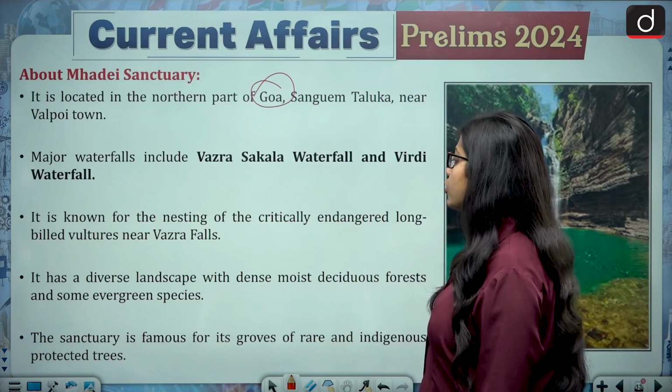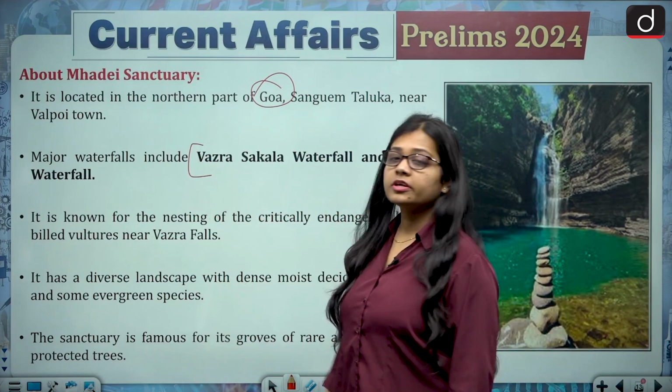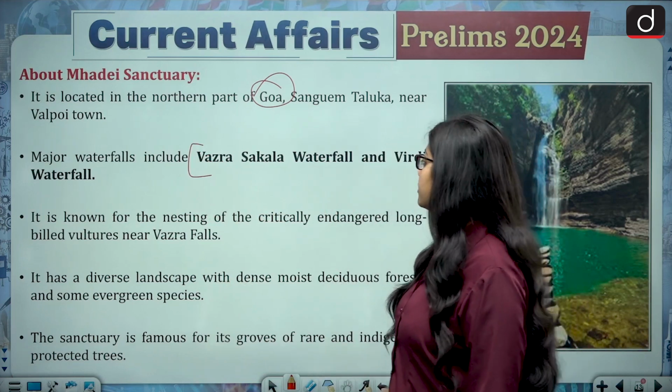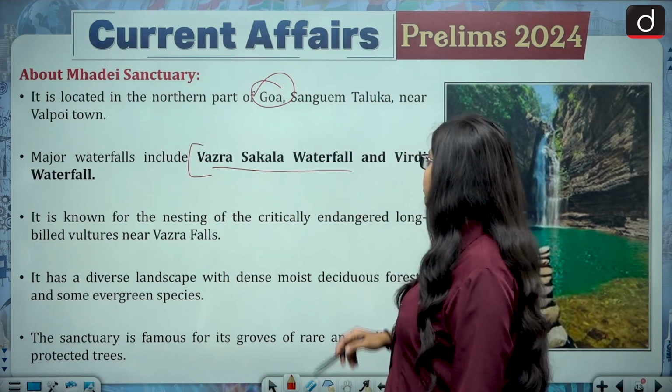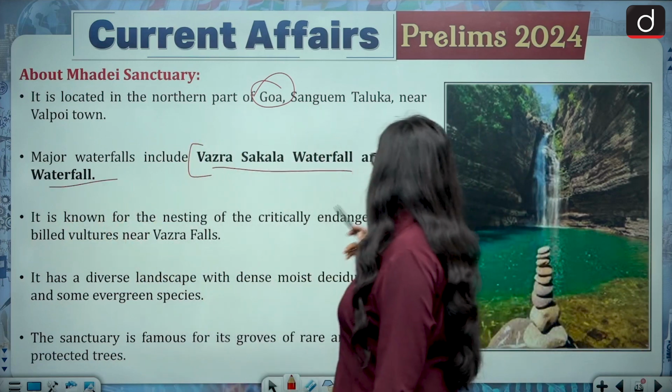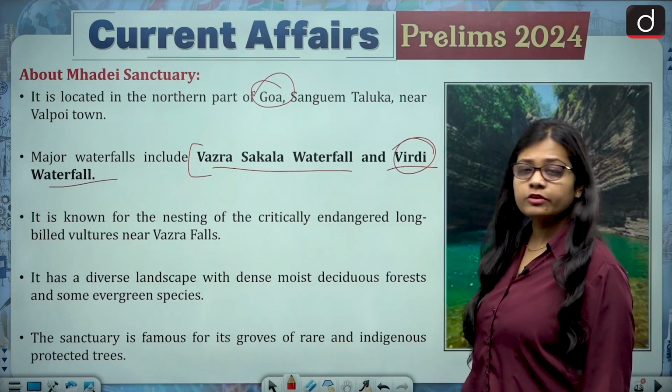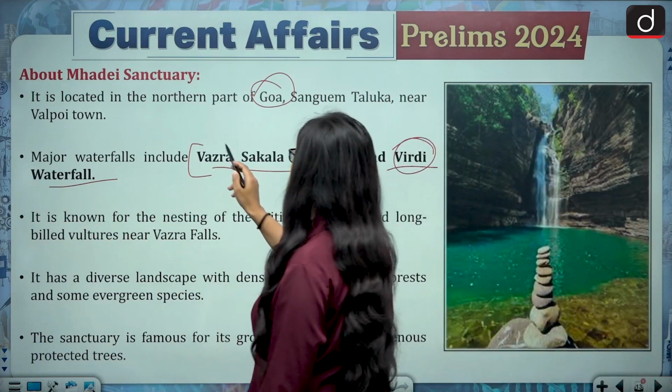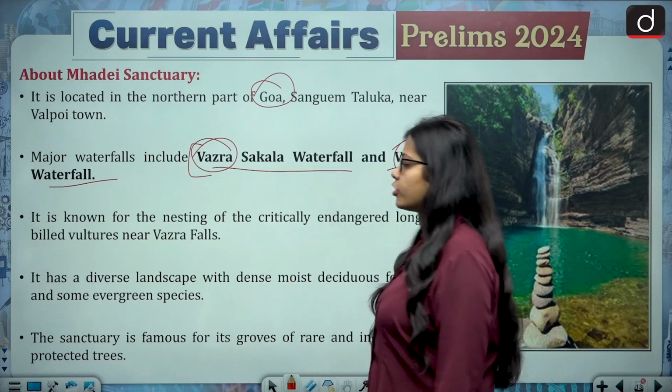Then the major waterfalls that can be found in the Mahadei Wildlife Sanctuary are Vajra Shakala waterfall and Virdi waterfall. So one is the Virdi waterfall and the other is the Vajra Shakala waterfall.